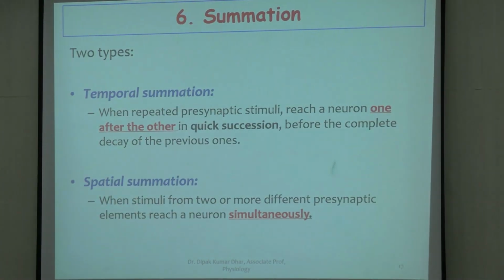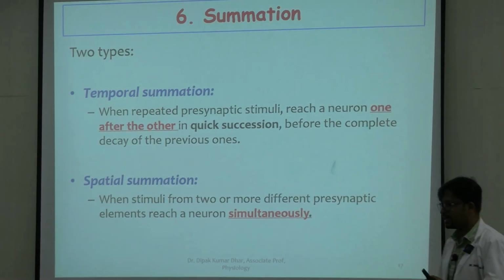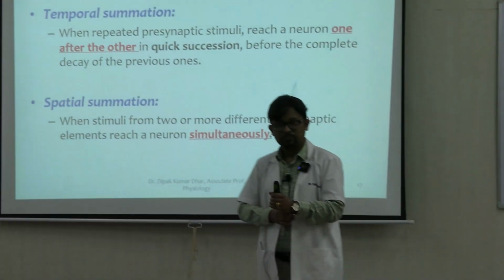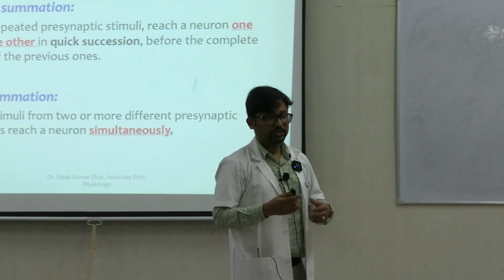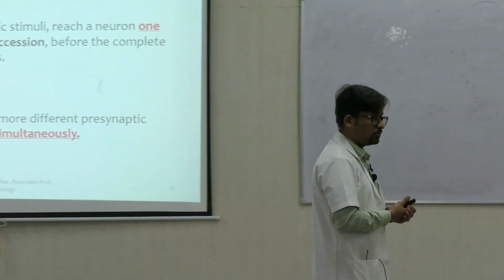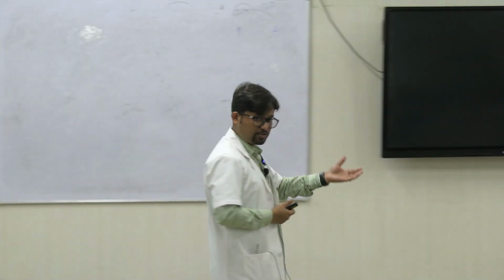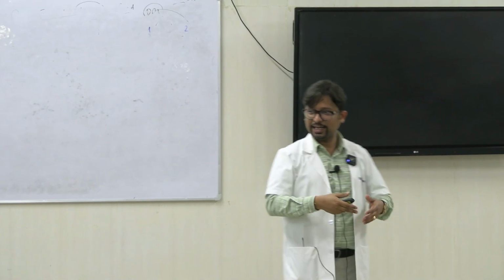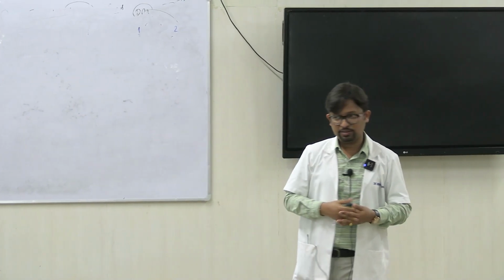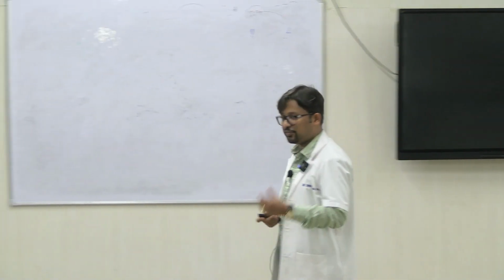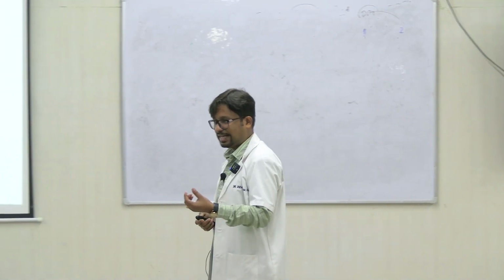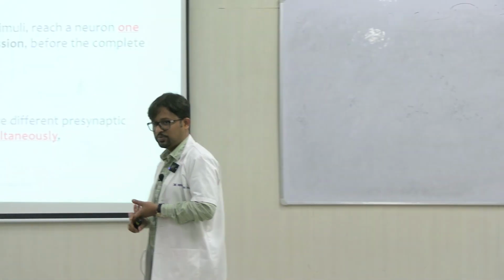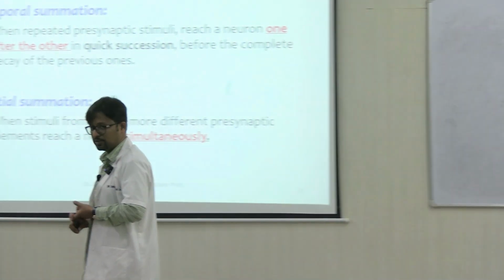Moving on to summation. So summation, what was that, if you remember? When there is more than one stimulus, say 2 or more stimuli, acting on a given neuron, their effects add up, or algebraically they undergo summation. So this is what is called summation.